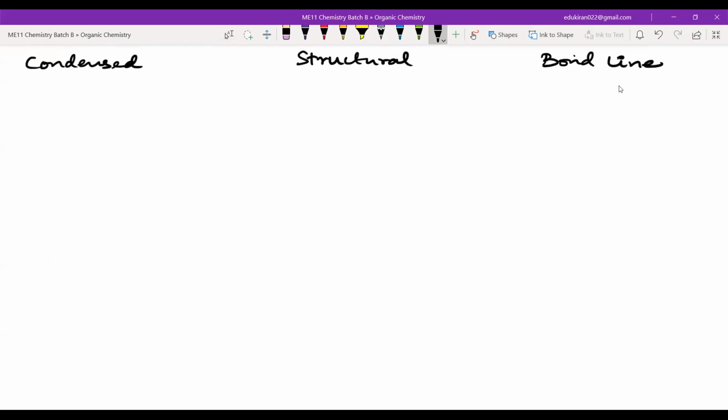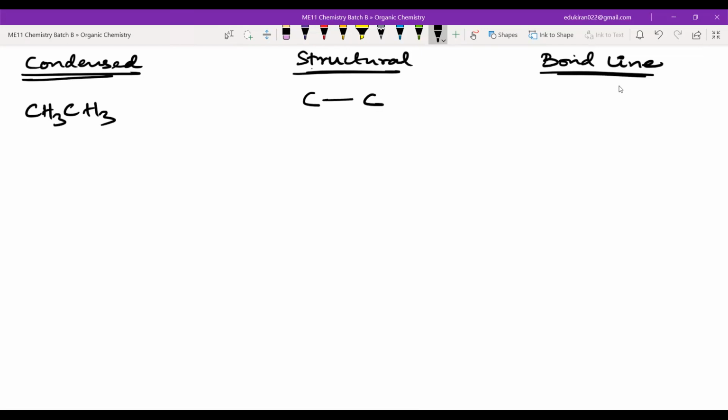Just don't write now. Just have the rules in front of you for bond line. You have it in front of you? Okay. So we'll start with a very easy one. Condensed is something like this, CH3, CH3. So tell me, what should I write first here? I should write carbon and carbon. Then add three hydrogens to each carbon.